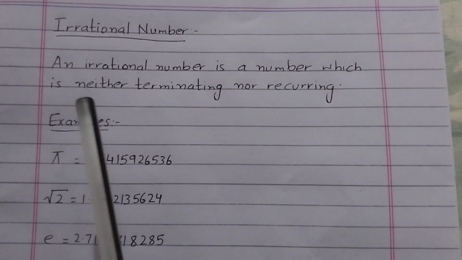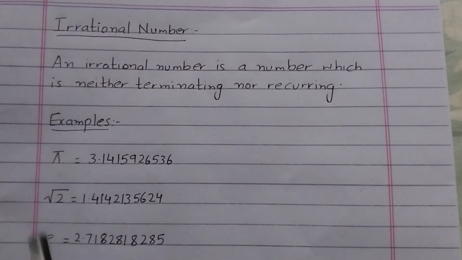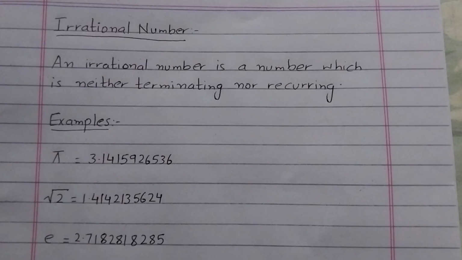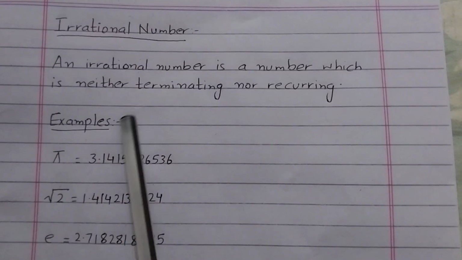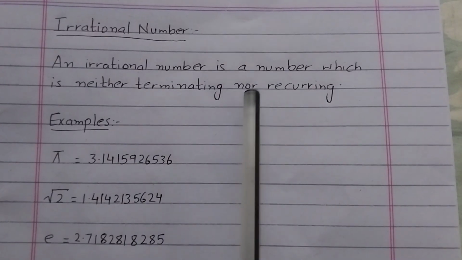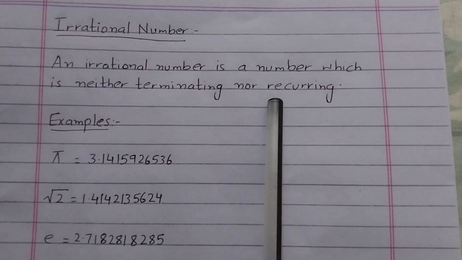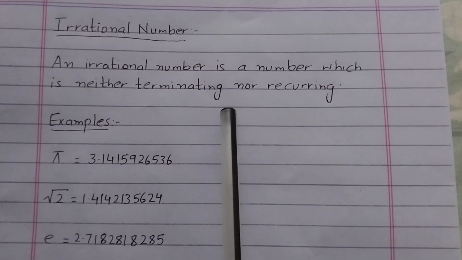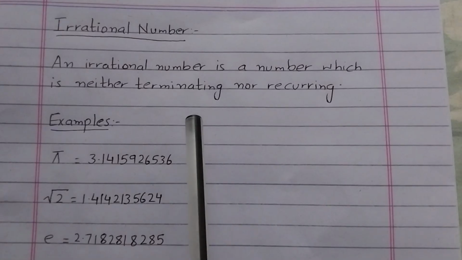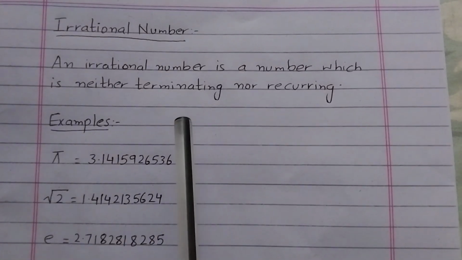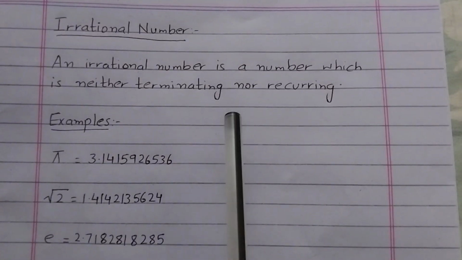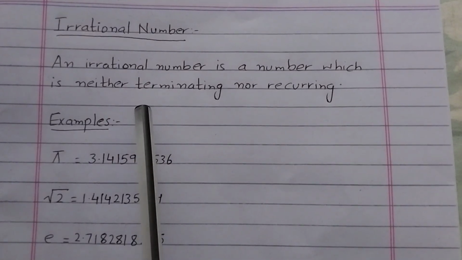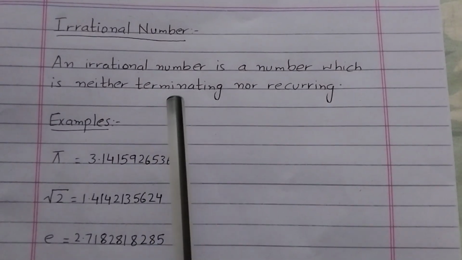I'm talking about decimal numbers here. We are considering decimal numbers, those decimal numbers which are neither terminating nor recurring. And what does recurring mean? Recurring means a thing is happening regularly or repeatedly. And terminating means that it ends at some point.